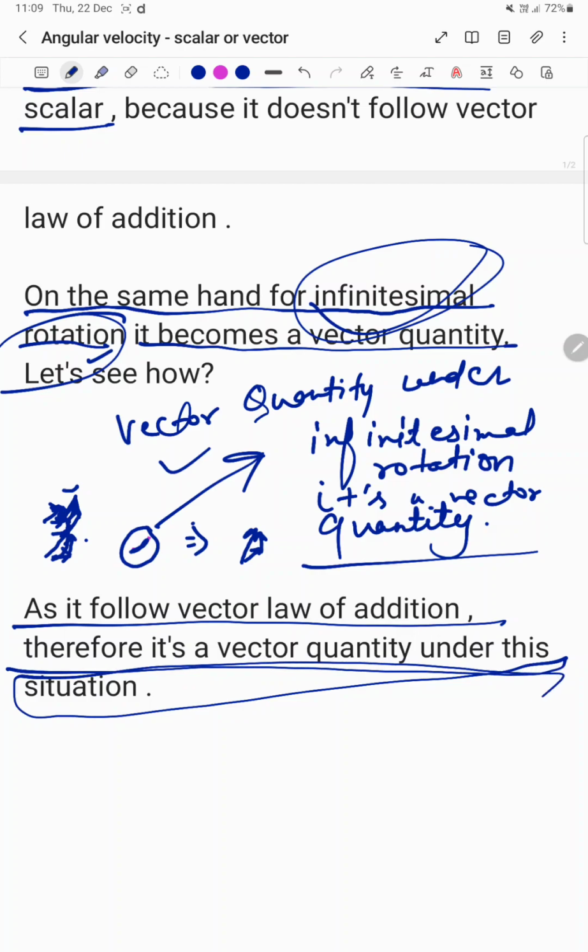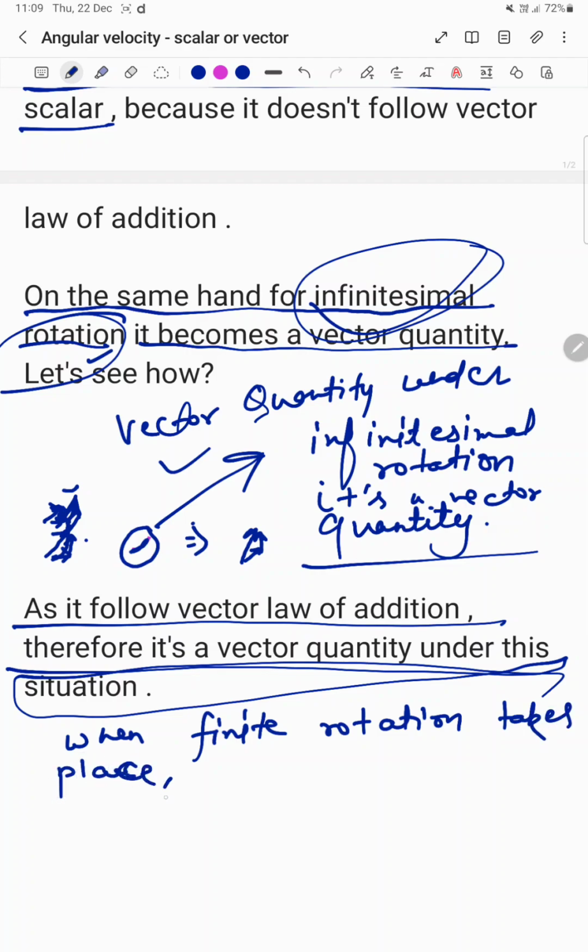So we conclude that when finite rotation takes place, then it is a scalar quantity.